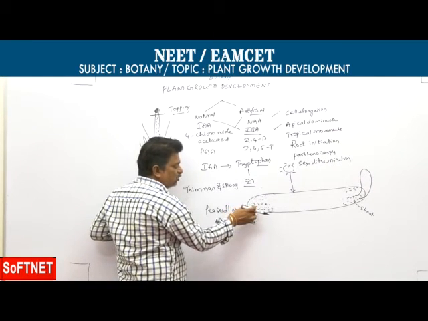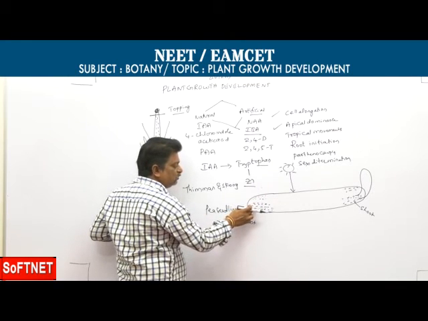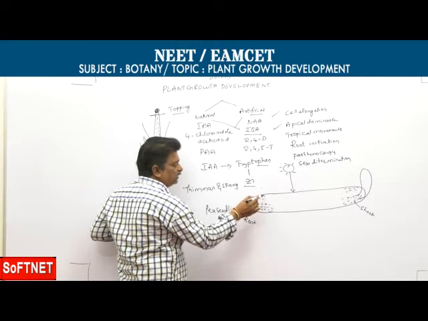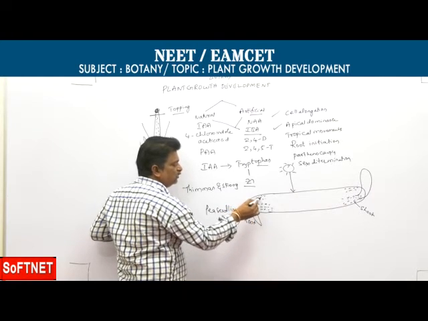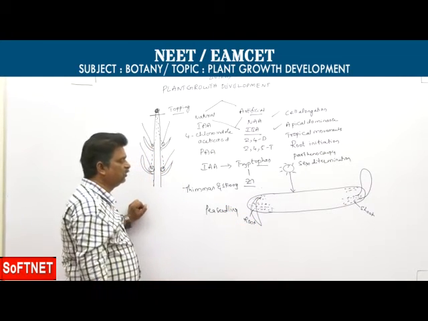But the presence of more auxins inhibits growth in the root. On the lower side more auxins are present, which inhibits growth, and on the upper side fewer auxins are present, which promotes growth. So the root bends downwards.